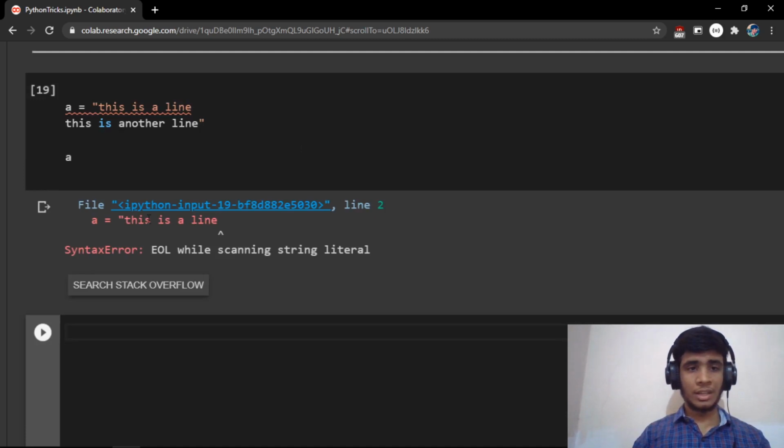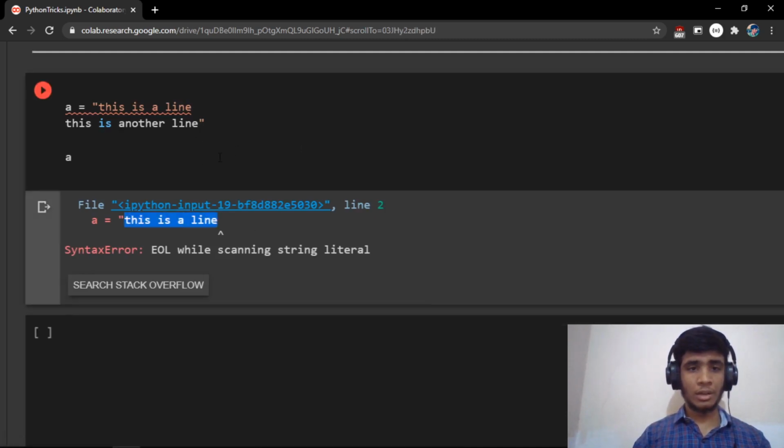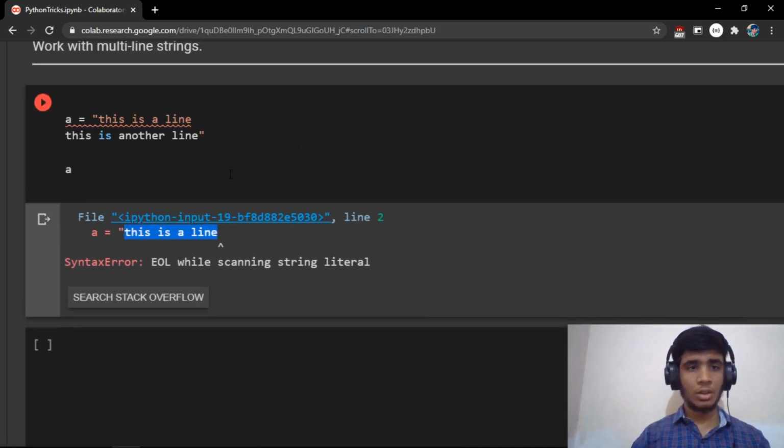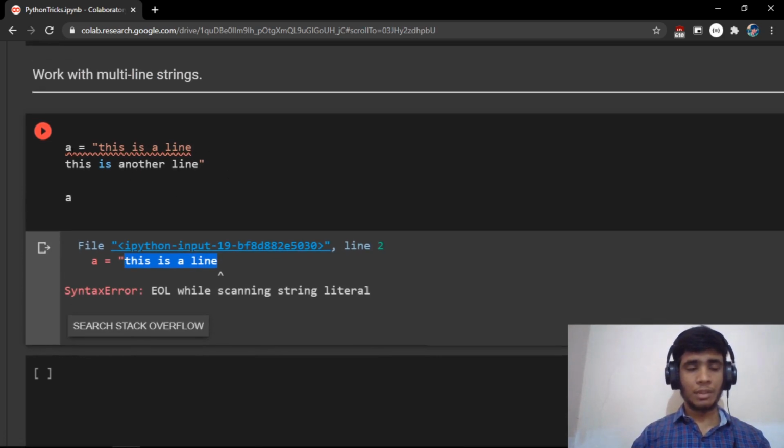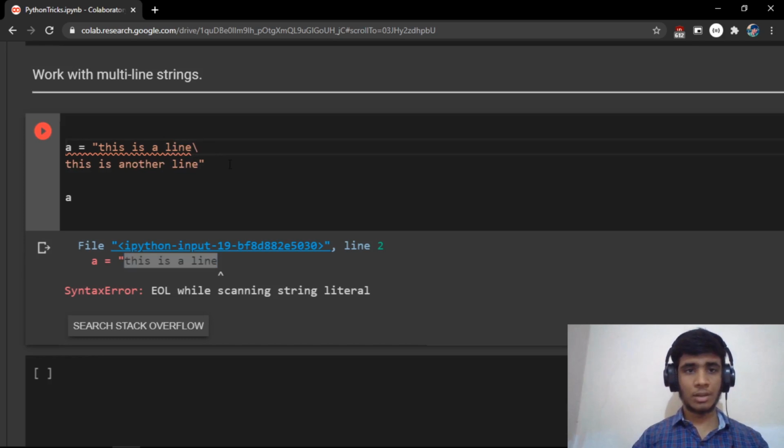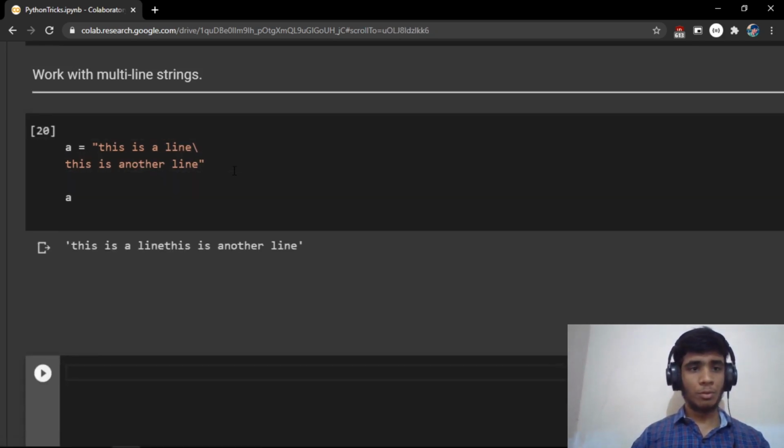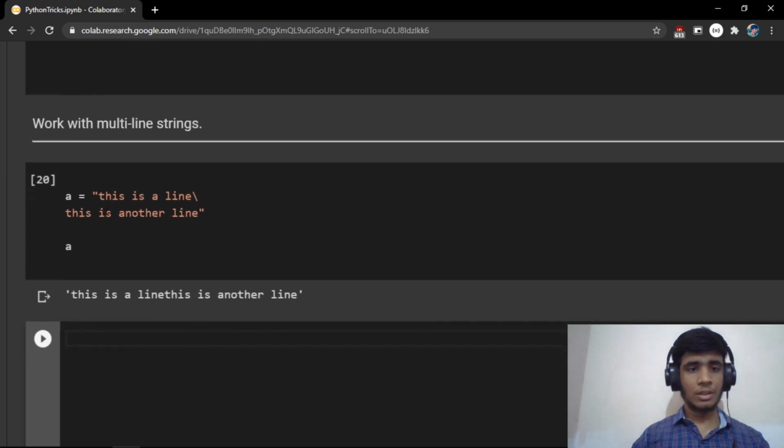No, it clearly says that it is a line and you have an end of line while scanning the string literal. So it's not taking everything as a single string. In order to overcome that, we use the escape character backslash, and if you print the line, then you can see that it's reading entire multiple lines, but it's not reading them as a new line. If it reads a new line, you would see a backslash n, new line.